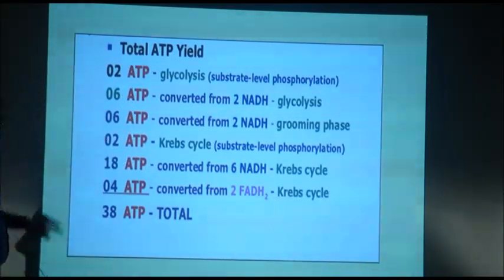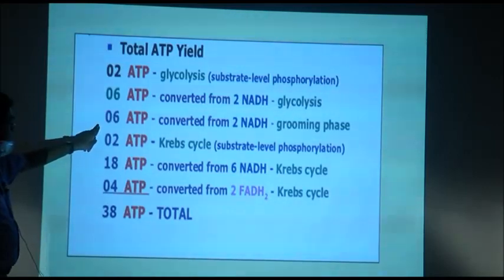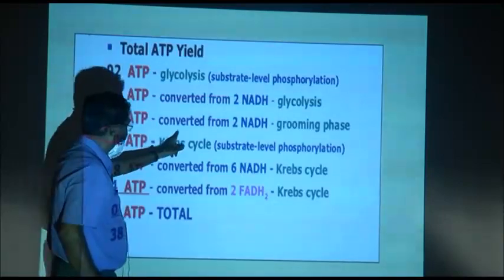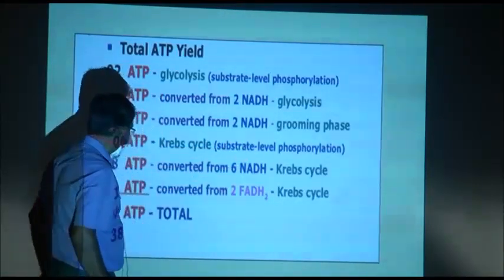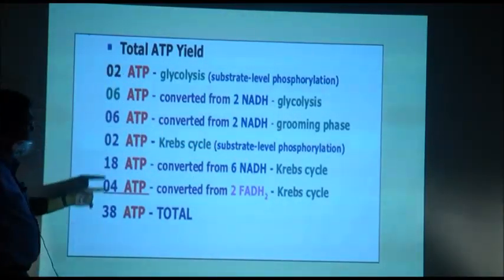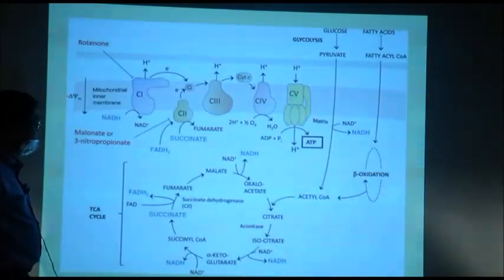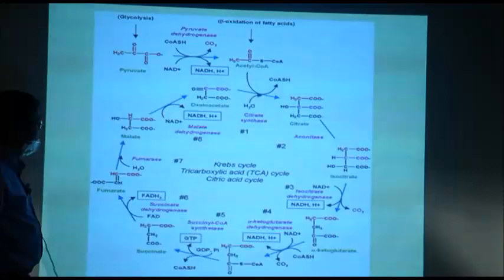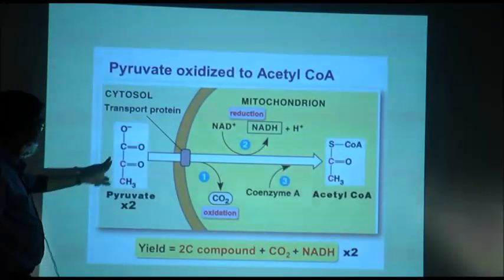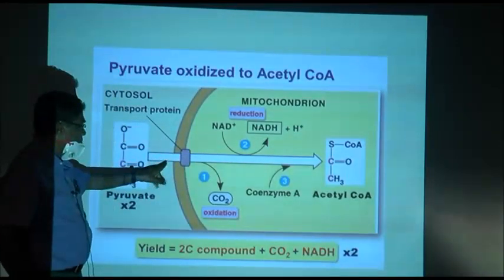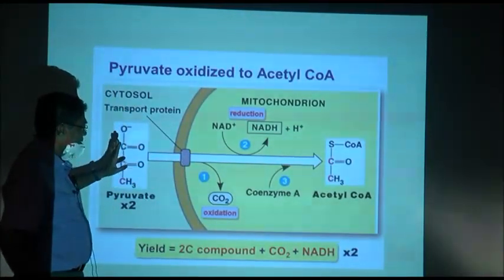Now, 6 ATP are converted from 2 NADH, that is the grooming phase. The grooming phase is between glycolysis and the Krebs cycle, where NAD is used besides in glycolysis.